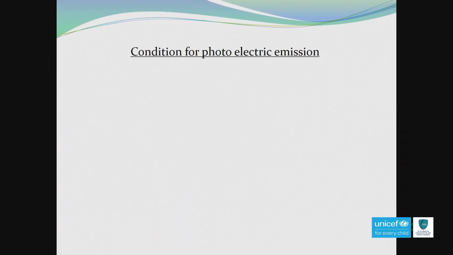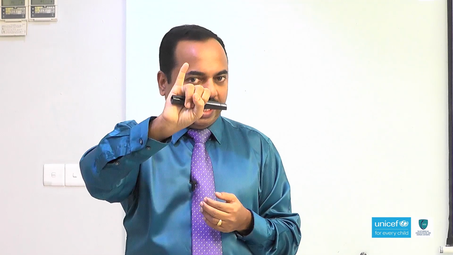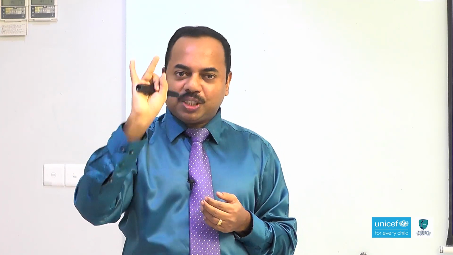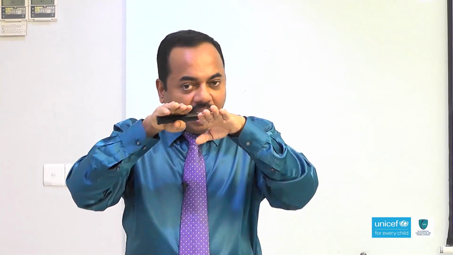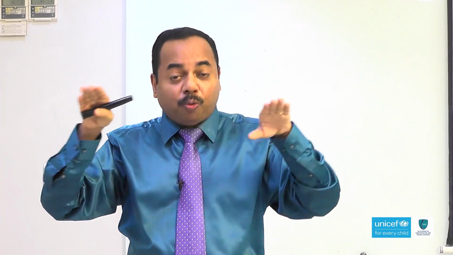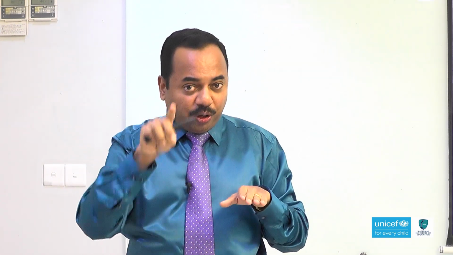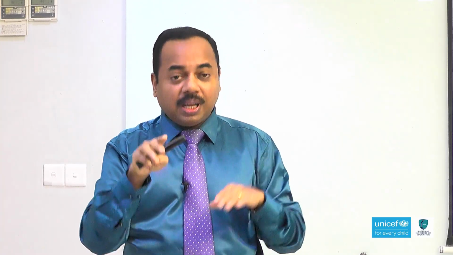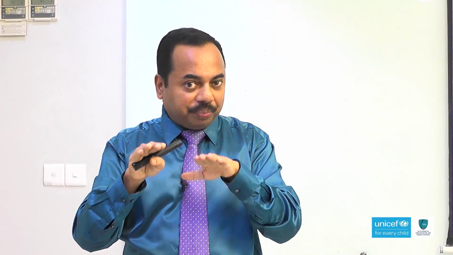Now we discussed some associated terms. Based on these terms, what are the conditions for photoelectric emission? Students still have some doubts about photons, metal surface, electrons, so I can clear that. The incoming one is a photon. Its energy is capital E, its frequency is f and its wavelength is lambda. Similarly, if you are considering the metal surface, work function is phi, threshold frequency is f0, threshold wavelength is lambda 0.